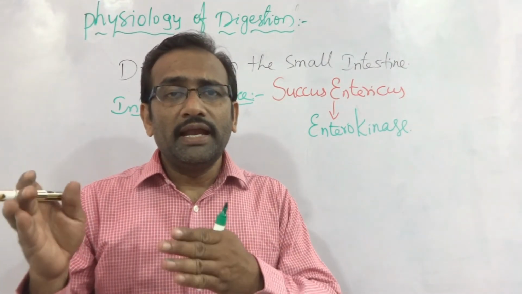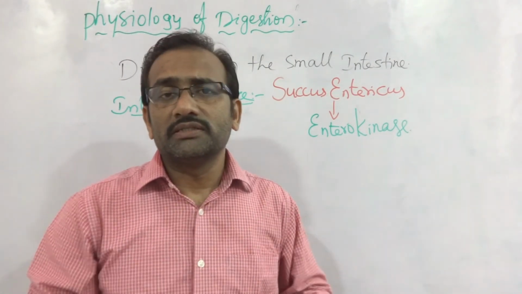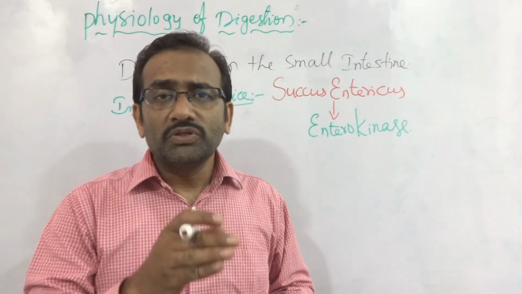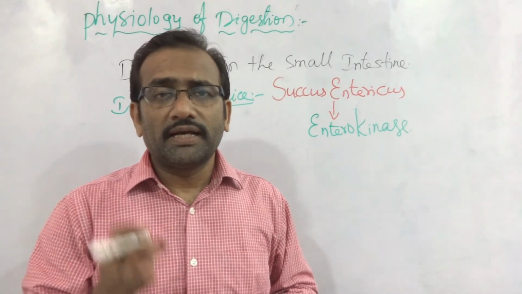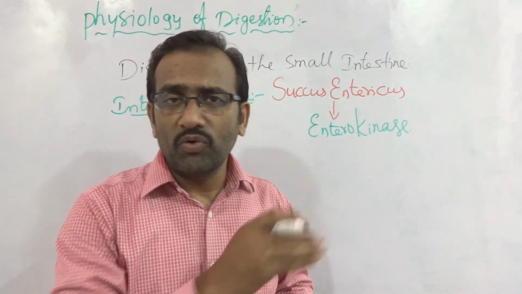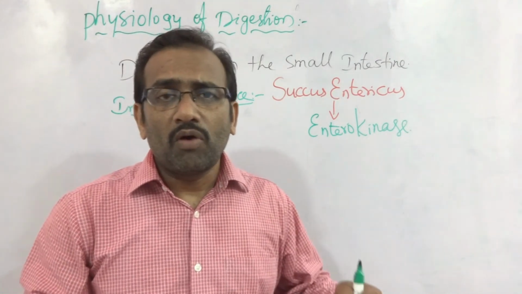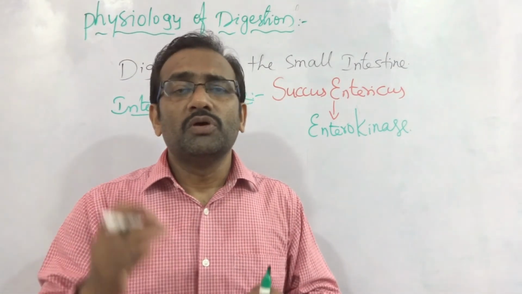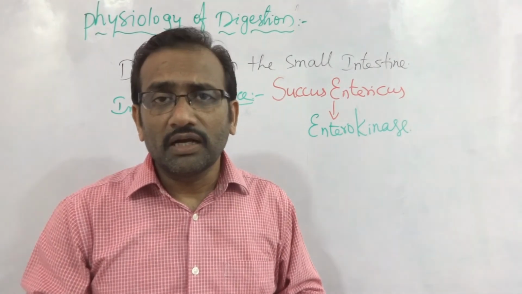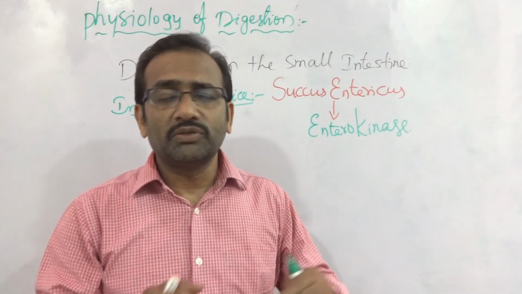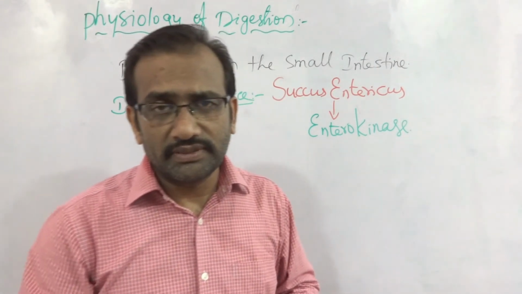So here enterokinase converts trypsinogen into trypsin, chymotrypsinogen into chymotrypsin, procarboxypeptidase into carboxypeptidase. So the succus entericus converts inactive enzymes into active enzymes.